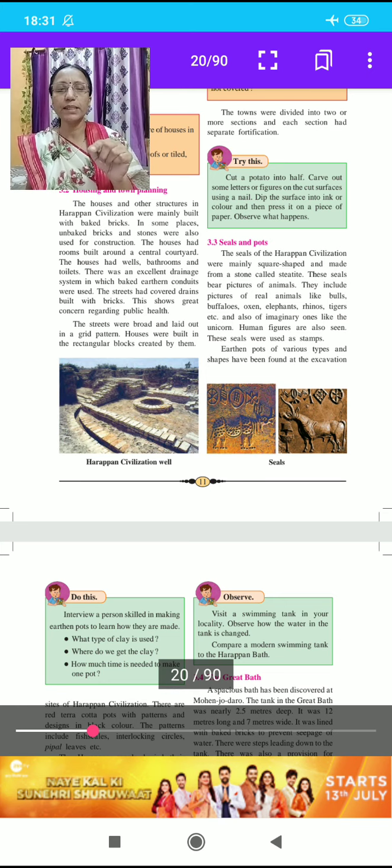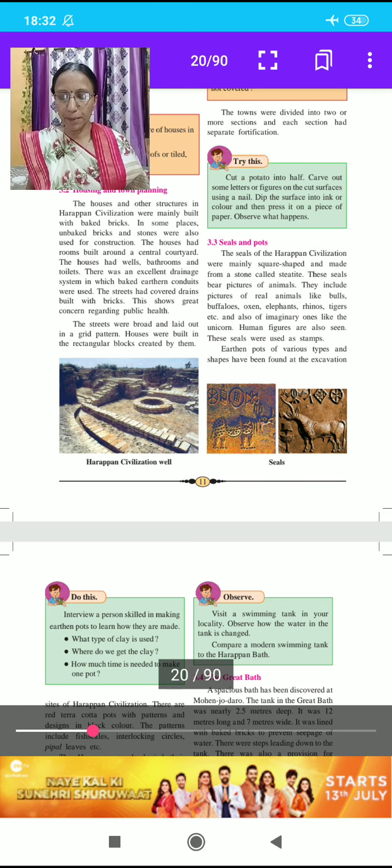With the help of a nail on the cut potato, carve any shape or any letter as you like. Dip the surface of the potato into the ink or color and then press it onto a piece of paper. Observe what happens. Student, observe what happens in this activity. Now try it in your notebook. Then our third point is seals and pots.